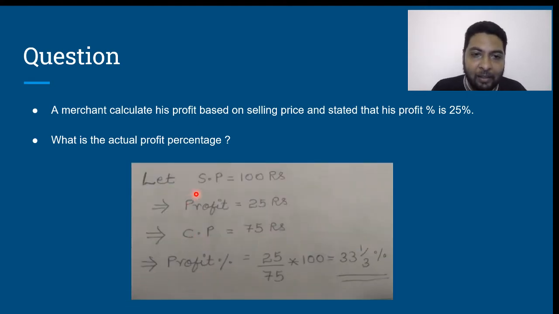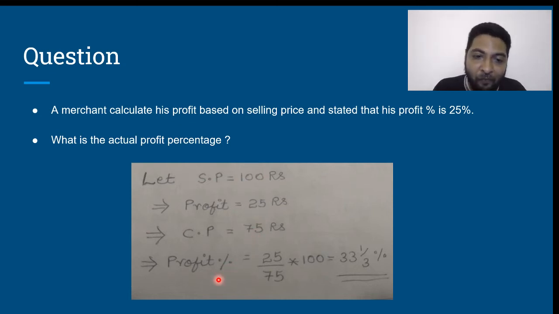Let us start. Let us say the selling price of the article is 100 rupees. Why do I take selling price now as 100 rupees? Because the profit, according to that person, he has calculated it based on selling price. So calculating a percentage based on 100 is very easy. Then the profit is nothing but 25% of 100, which is 25 rupees. If the profit is 25 rupees and selling price is 100 rupees, then we know that the cost price would be 100 minus 25, which is 75 rupees.